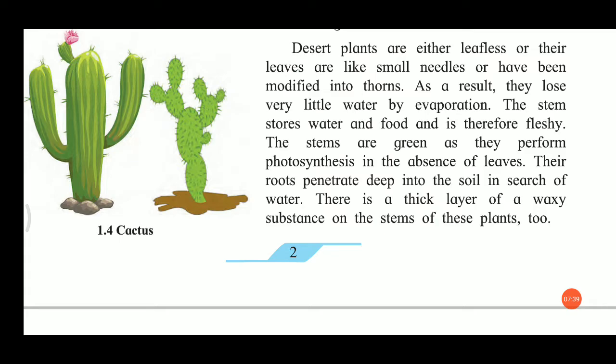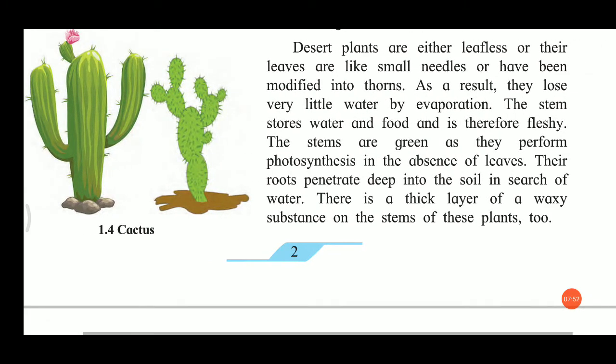We know that in deserts there is scarcity of water, so for finding water, the roots go deep into the soil. There is a thick layer of waxy substance on the stem of these plants.